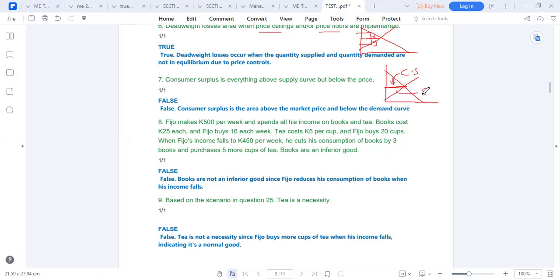Producer surplus is everything below the equilibrium, but above the supply curve. This is the supply curve. So consumer surplus is the area above the equilibrium market price, but below the demand curve. Okay, this is our consumer surplus.